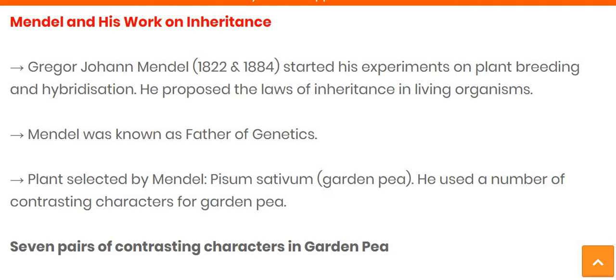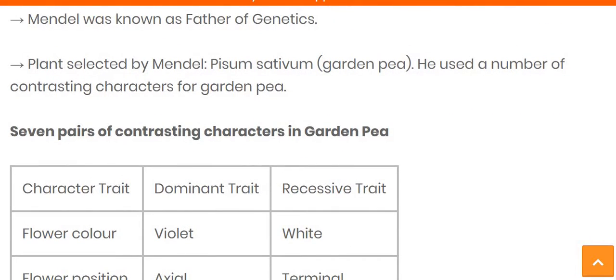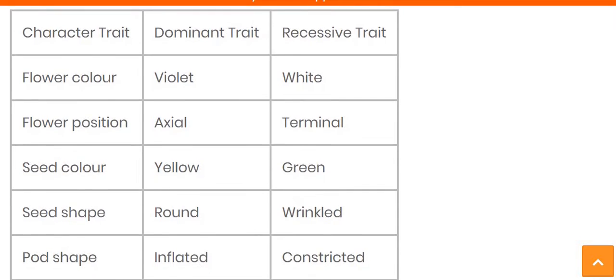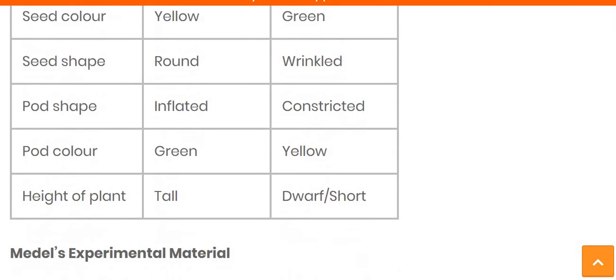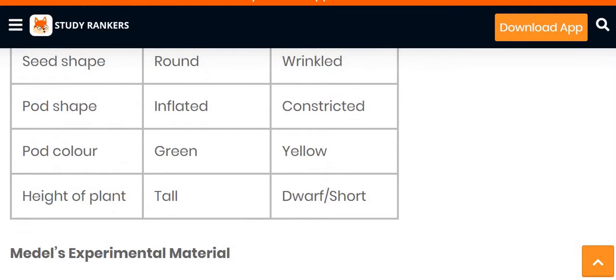For his experiment, he chose the garden pea, whose scientific name is Pisum sativum, and he used a number of contrasting characteristics of the garden pea. For his experiment he mainly chose seven characteristics: flower color, flower position, the shape of the seed, pod shape, pod color, and the height of the plant. So he focused mainly on these seven characteristics.